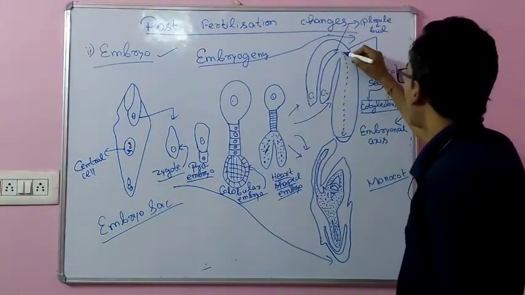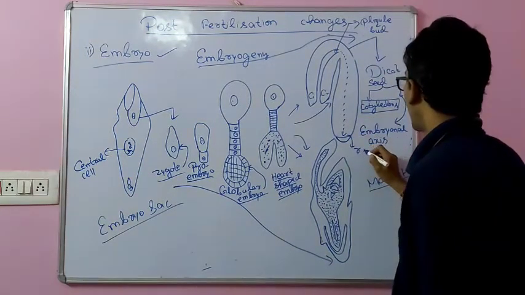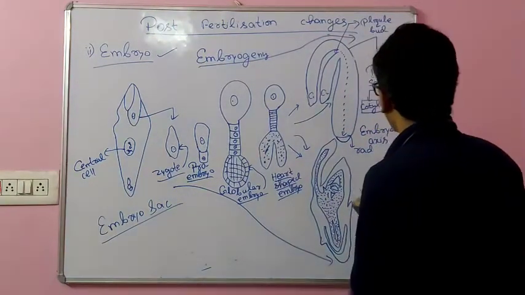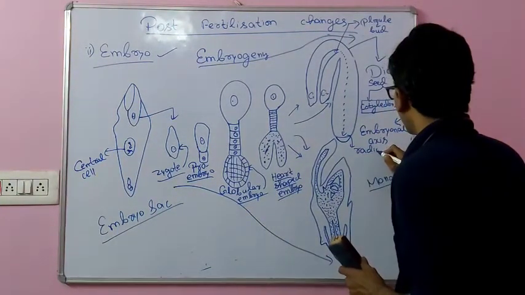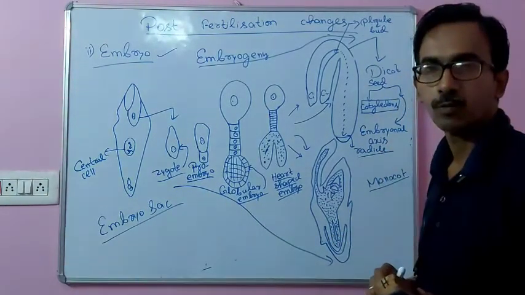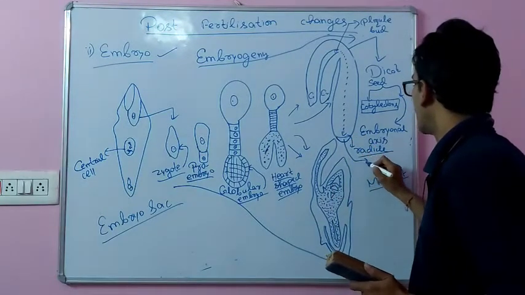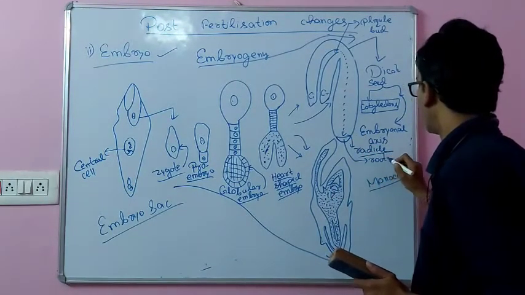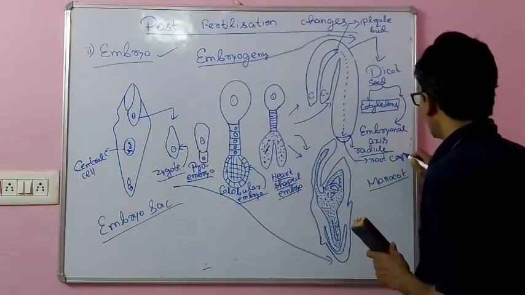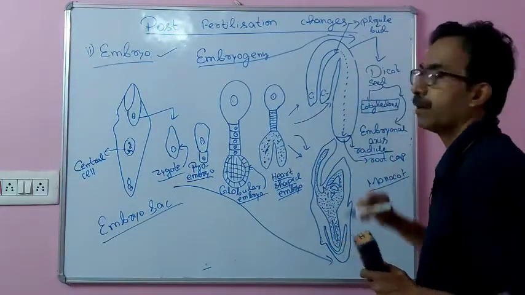The lower part of the embryonal axis is the radicle, which will develop to form the root system. This radicle is surrounded by the root cap. This is the lower part, this is the upper part.